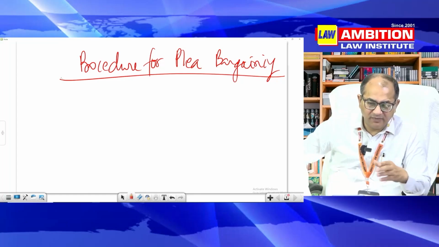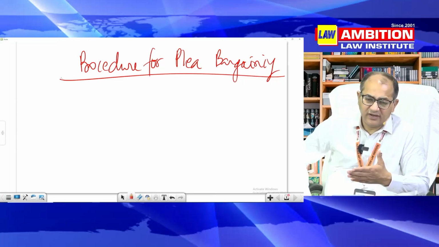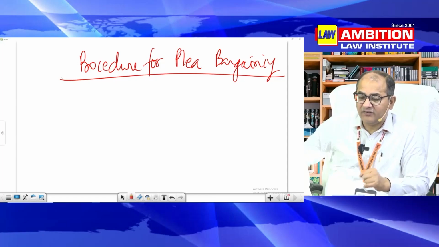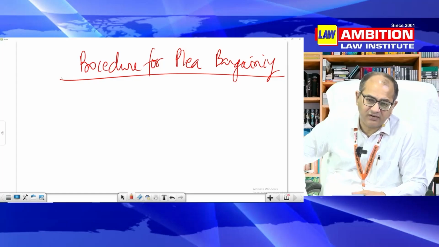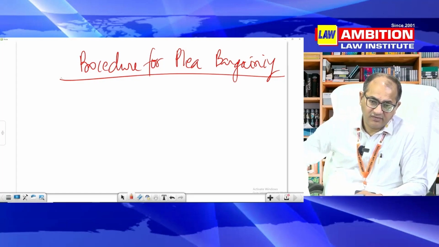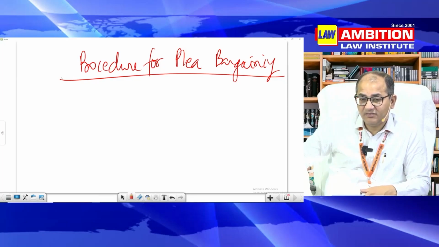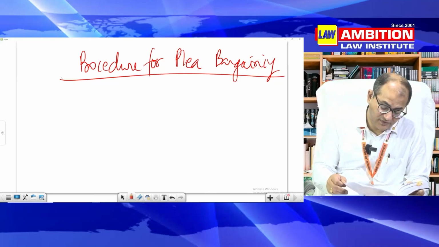Then of late 156(3), I have said this is important, again and again question. 173(8), again and again the issue is being raised. So these are the pockets which we are required to understand, which are in current context, in current news. 482 is also in current news. 395, 401. I think if you read this much, it will suffice, but just let me check once.